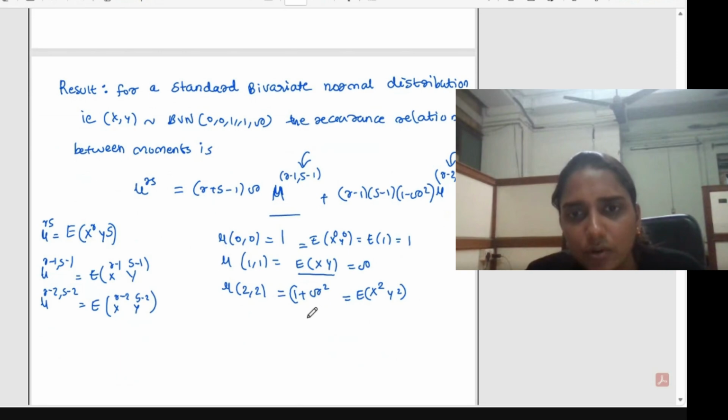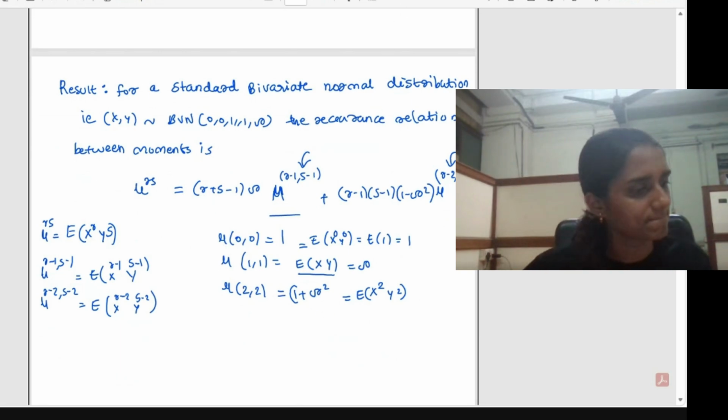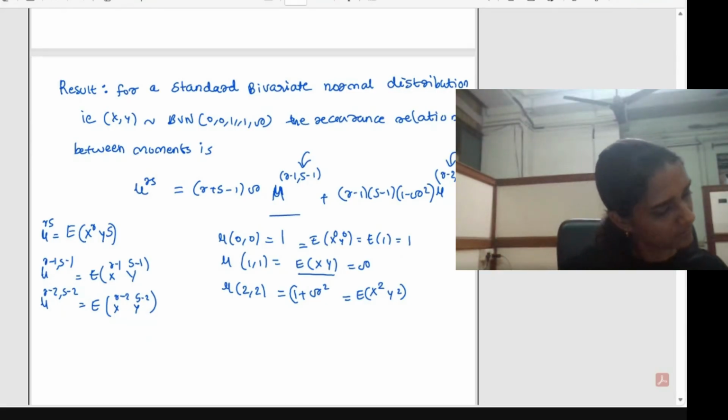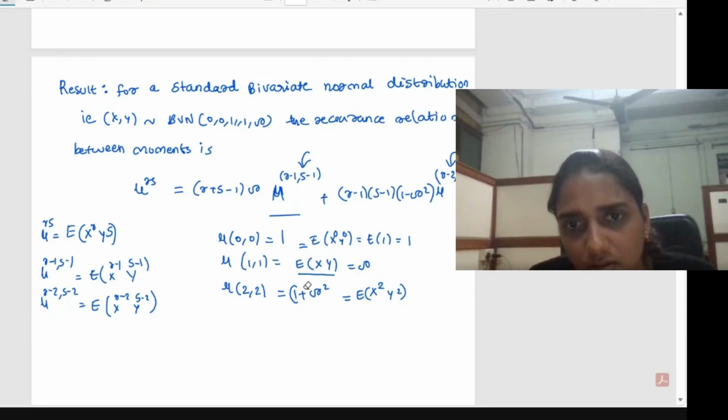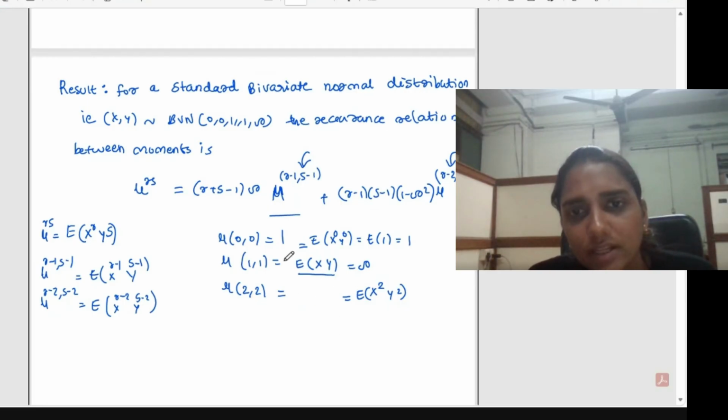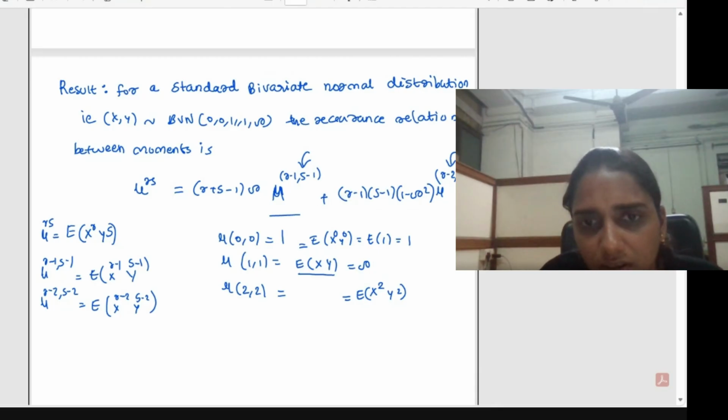𝜇22 will be equal to 1 plus 2 rho square. So that was our question in this case. You can just substitute in this relation and then simplify. So this will be equal to 1 plus 2 rho square.